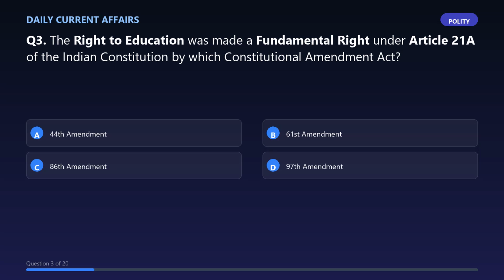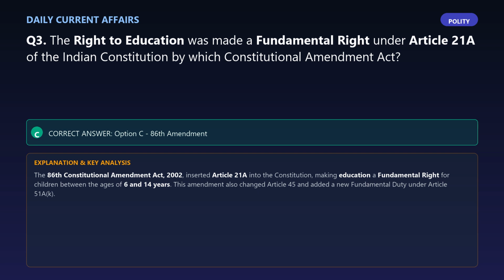Question 3. The right to education was made a fundamental right under Article 21 of the Indian Constitution by which Constitutional Amendment Act? The correct answer is option C, 86th Amendment.